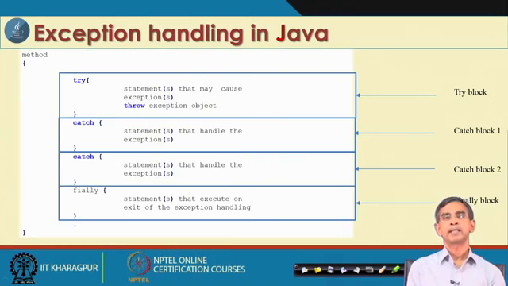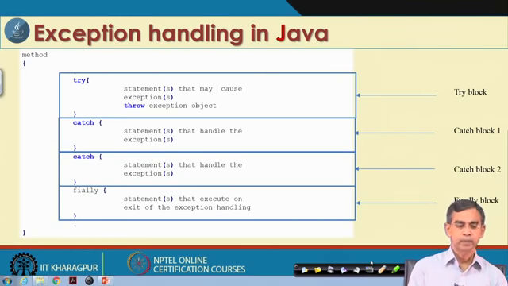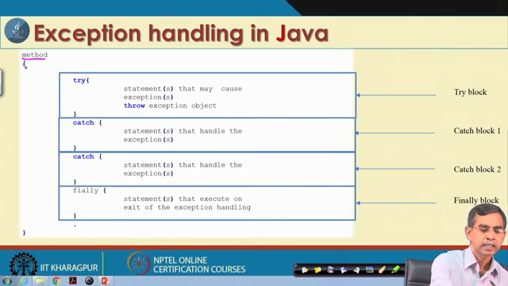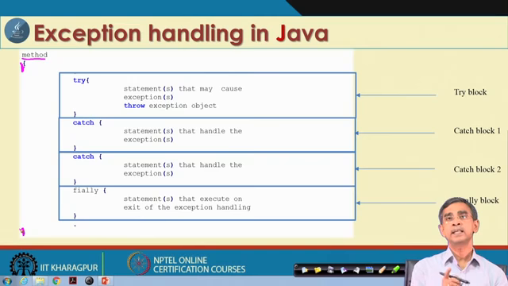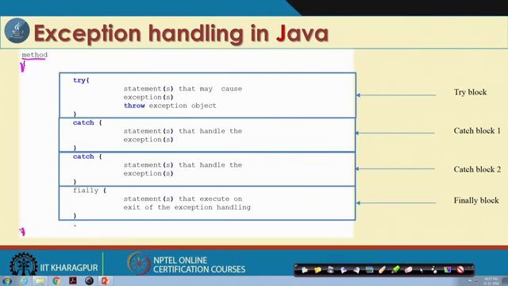In general, these keywords that we have already mentioned can be embedded in a program. For example, suppose we are declaring a method, with a beginning of the method and an end of the method, and this is the possible scope of error. As a programmer, we should know that there may be a chance of error. For example, a user should give an input as an integer, but sometimes the user by mistake can give another type of input. So, we can put in checks like this.